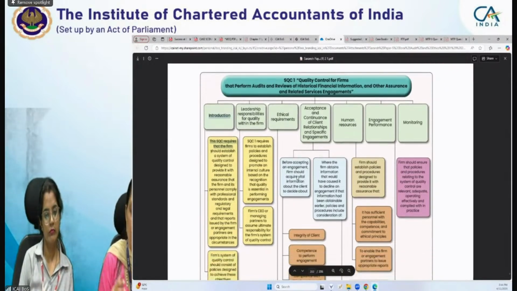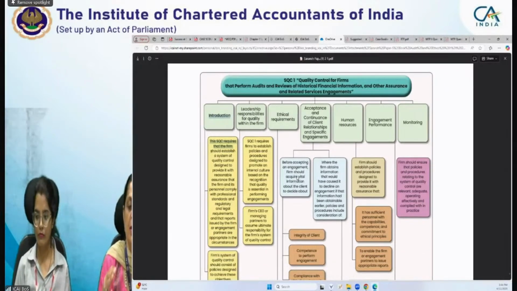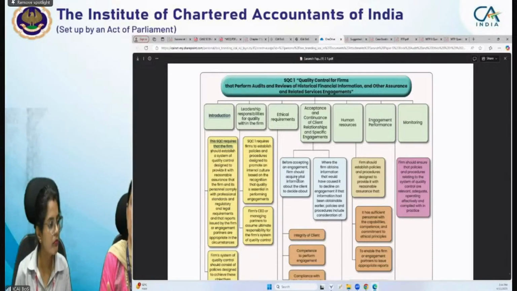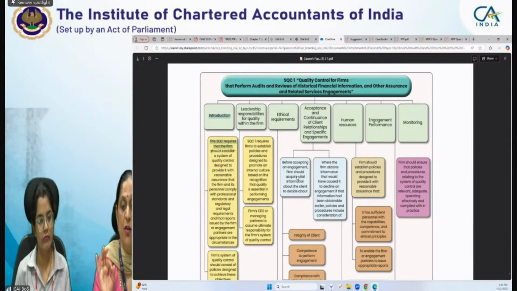control. According to SQC1, the firm is required to establish a system of quality control so that it can provide it with reasonable assurance that the firm and its personnel comply with professional standards and regulatory requirements. That is the requirement of SQC1.